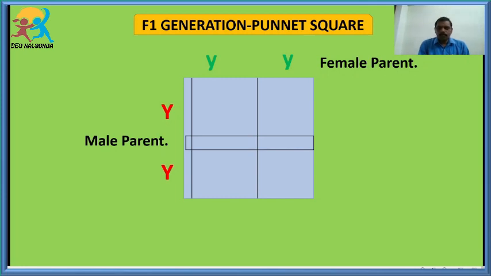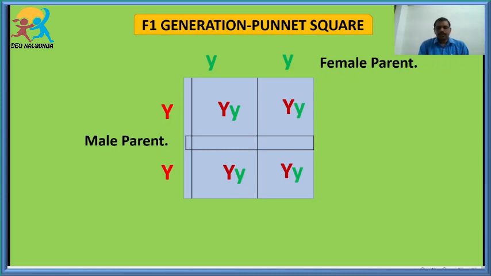Now both of these fuse. So capital Y from the male parent and small y from the female parent. This is repeated in each block: capital Y from the male parent, small y from the female parent.